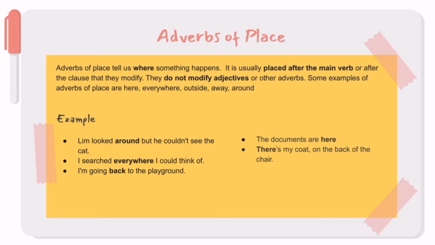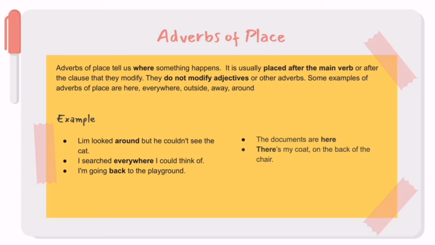My name is Siti Nomaisar binti Sir Hamid, and thank you, Shadia, on explaining adverbs of emphasis. Now, I am going to explain adverbs of place. Adverbs of place tell us where something happens. It is usually placed after the main verb or after the clause that they modify. They do not modify adjectives or other adverbs.